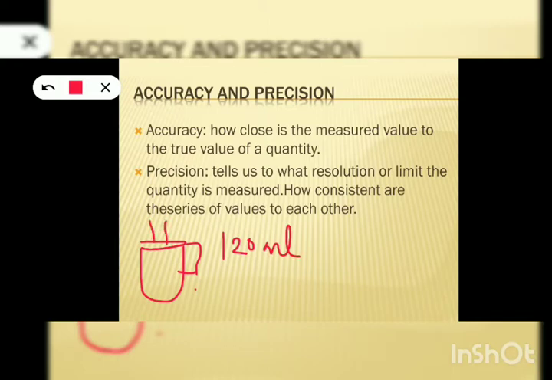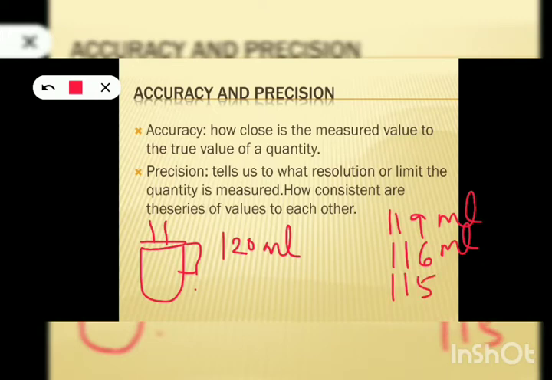When you measured the amount of tea in this mug 3 times, you got 3 different values. One is 119 milliliter, another one is 116 milliliter, another one is 115 milliliter. So among these 3 values, which is the most accurate value?